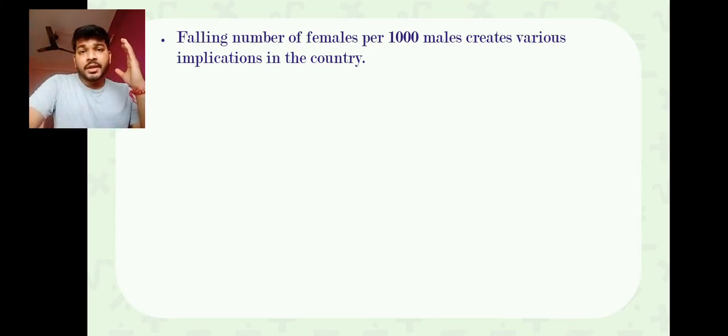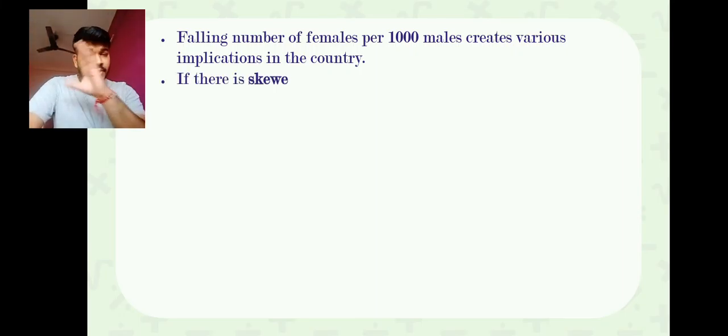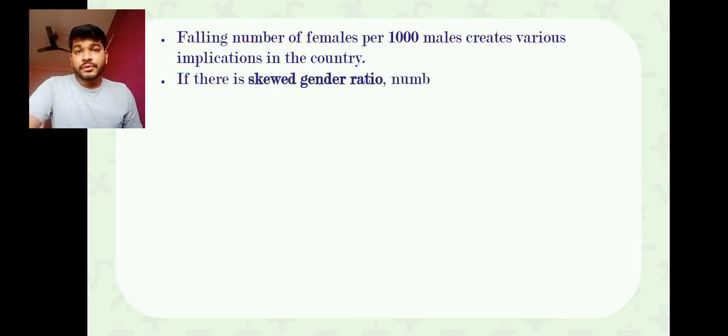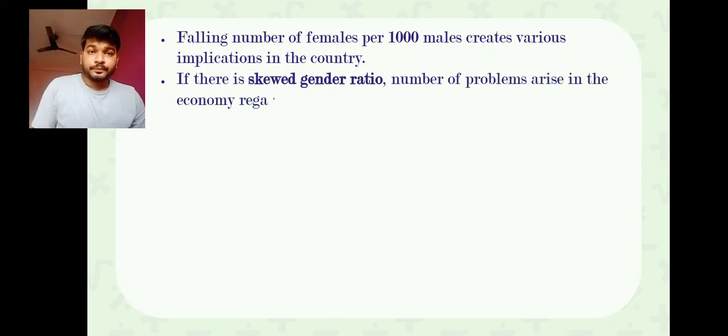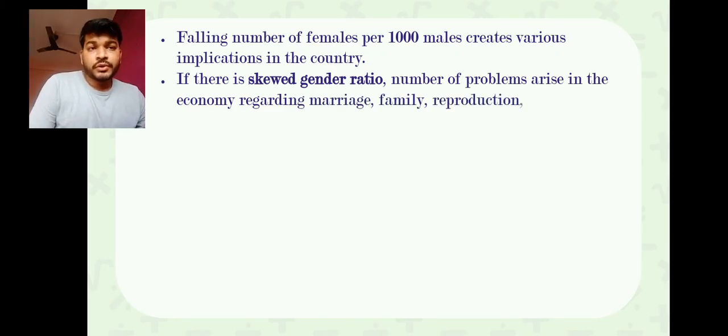We find that कि हर 1000 आदमी के सामने females are decreasing. So this is what is happening in our country. We have seen the distribution also, where female has reduced and male has increased. So you find there is a reduction in the female. Now again, there is a skewed gender ratio which shows the problem arising in the economy, because of marriage, female reproduction etc. तो ये जो हमारा सोशल कल्चर है उसके वजह से हमारा स्क्यू जेंडर रेशियो हो रहा है, वहाँ पे फीमेल का रेशियो कम हो रहा है.